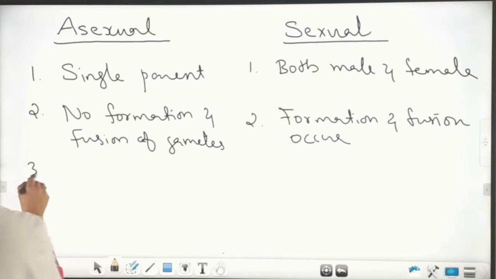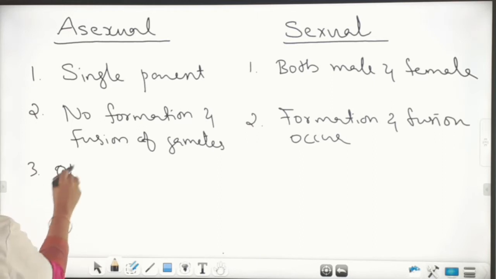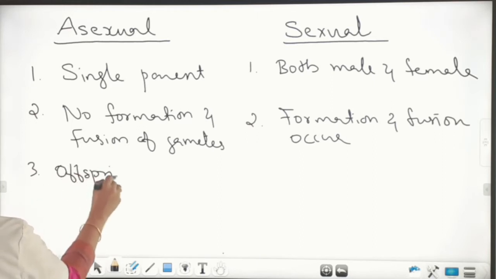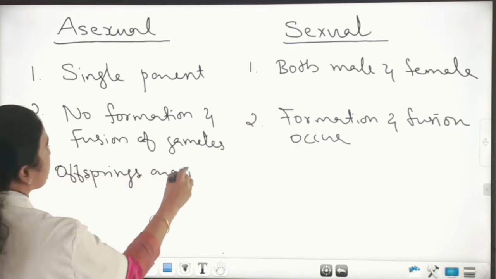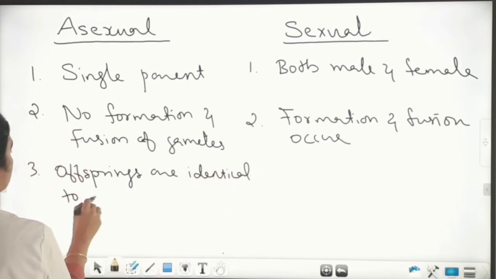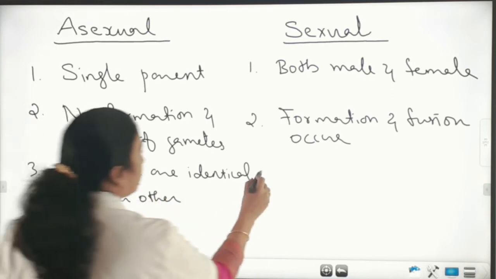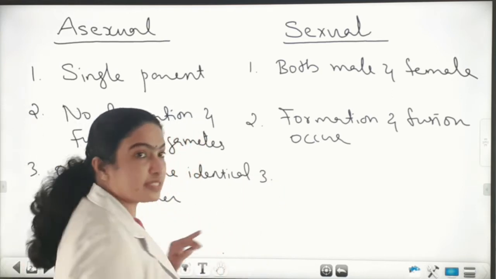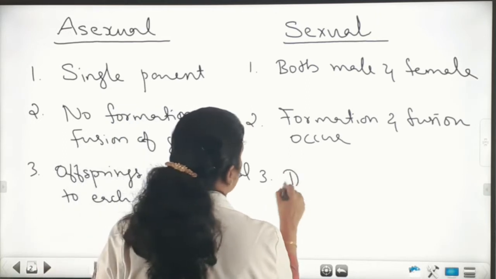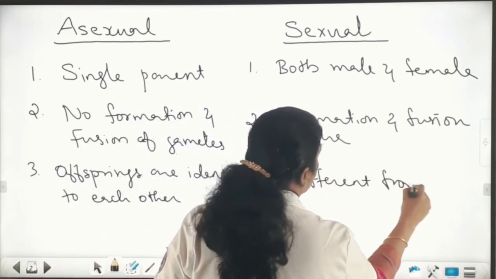And the third point is, the offspring or young ones produced by asexual reproduction are identical to each other. And in case of sexual reproduction, the offsprings are different from each other.